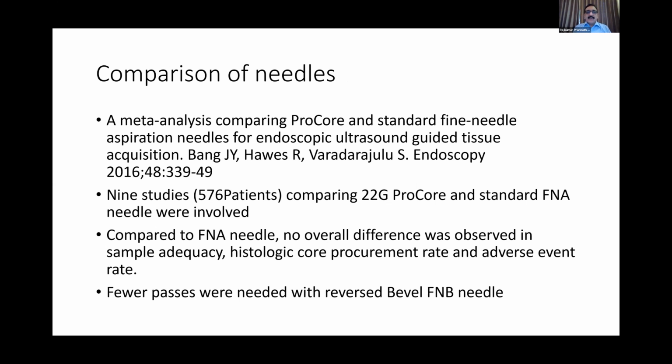Nine studies were included, which included 576 patients. Now, when these histology acquiring FNB needles, first generation, were compared, no significant difference was found between the sample adequacy and histologic core procurement rate. However, the only advantage of the Procore needle was that the reverse bevel needle required fewer passes to achieve the same efficacy as the other.